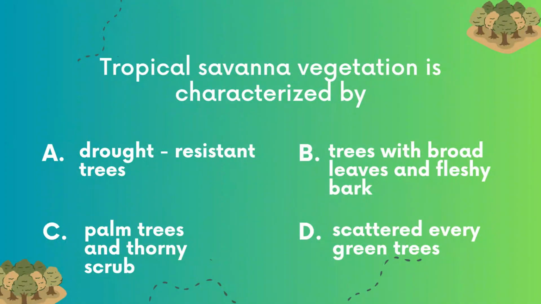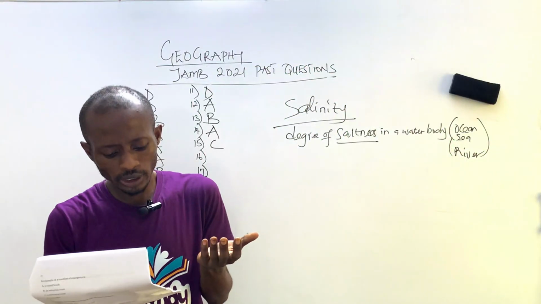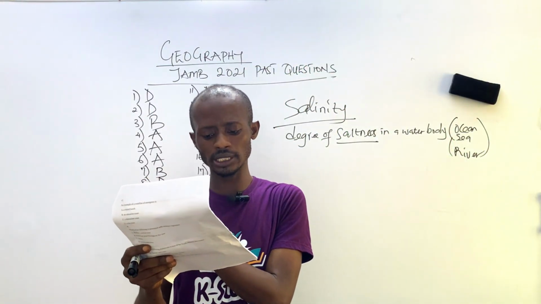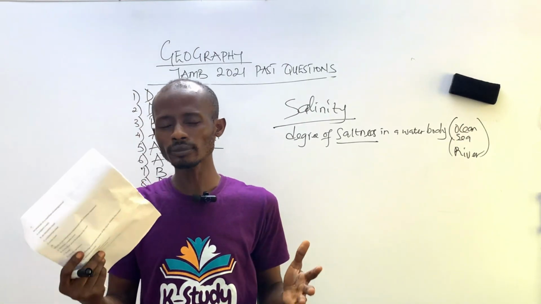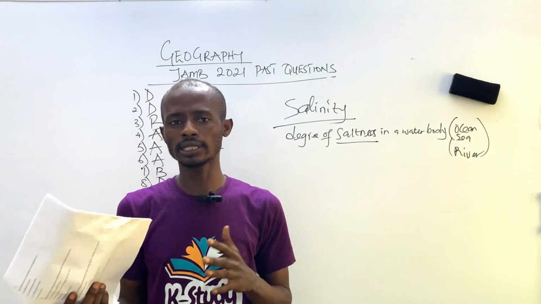Number 16. Tropical savanna vegetation is characterized by A, drought-resistant trees, B, trees with broad leaves and fleshy bark, C, palm trees and thorny shrub, D, scattered evergreen trees. Now, the tropical savanna vegetation is a vegetation that has a unique lifestyle.